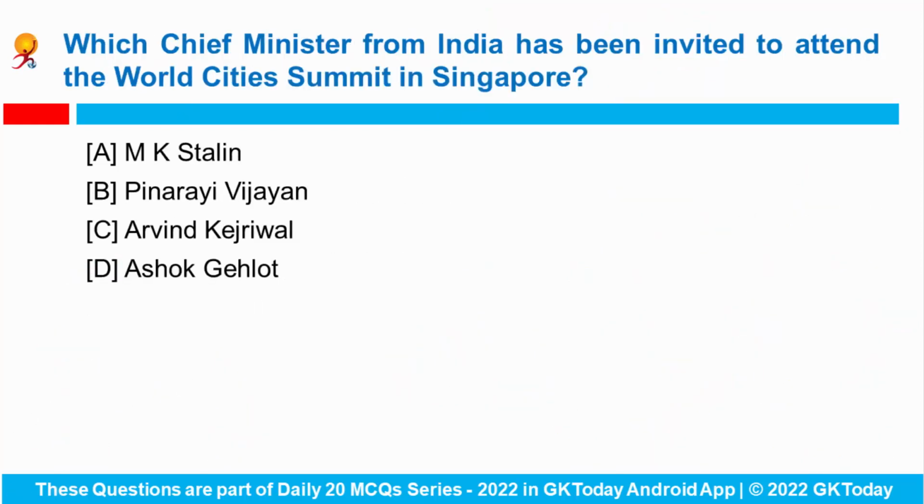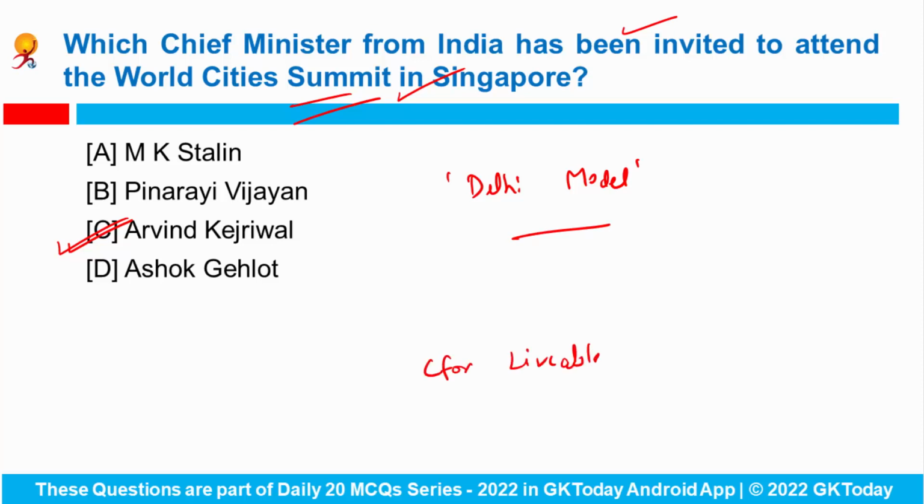Next question. Which Chief Minister from India has been invited to attend the World Cities Summit in Singapore? The Chief Minister of Delhi, Mr. Arvind Kejriwal, has been invited to attend the World Cities Summit in Singapore to present the Delhi model and to discuss urban solutions with other leaders. And it is jointly organized by Singapore's Centre for Liveable Cities and the Urban Redevelopment Authority.